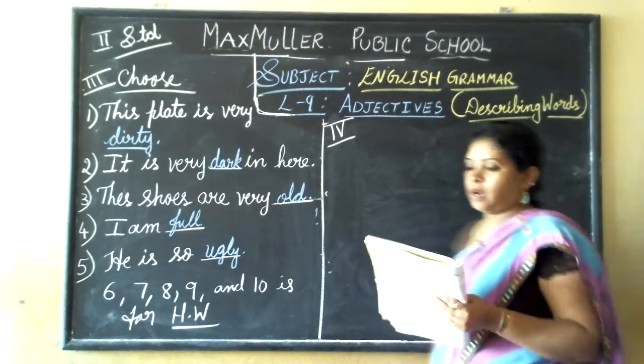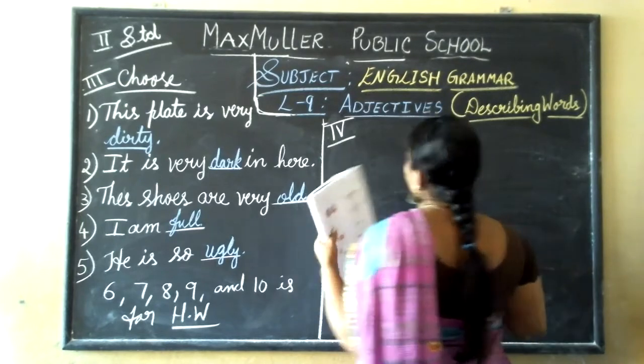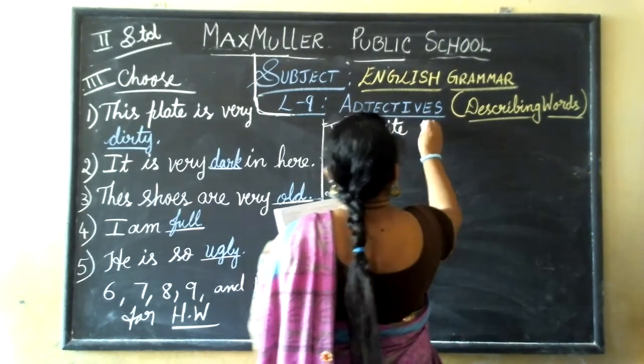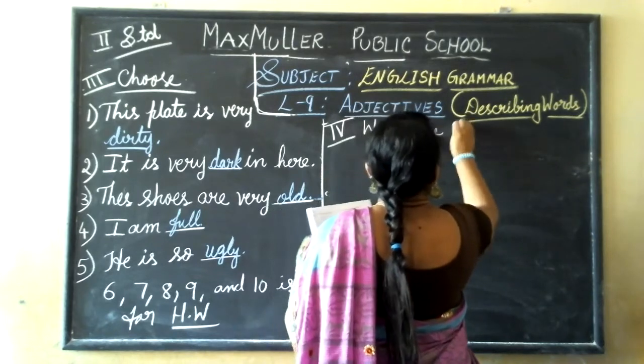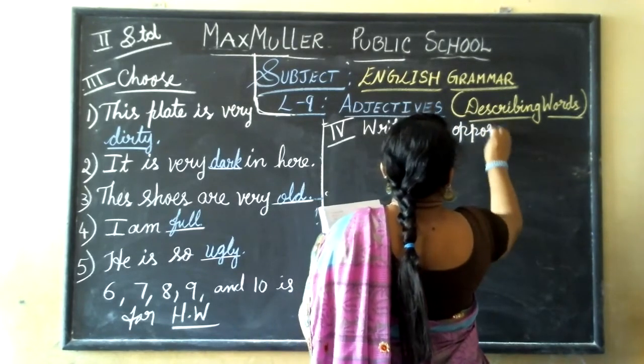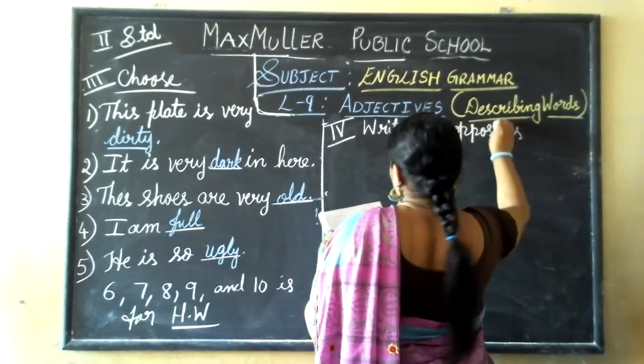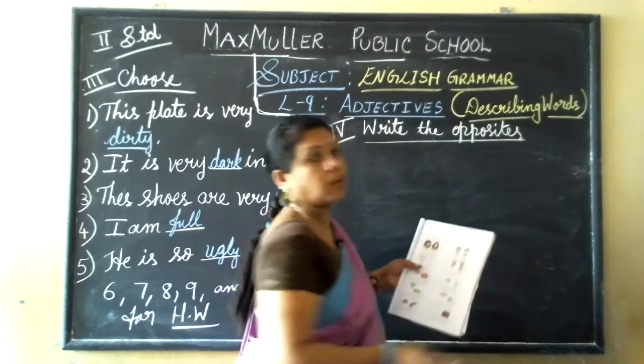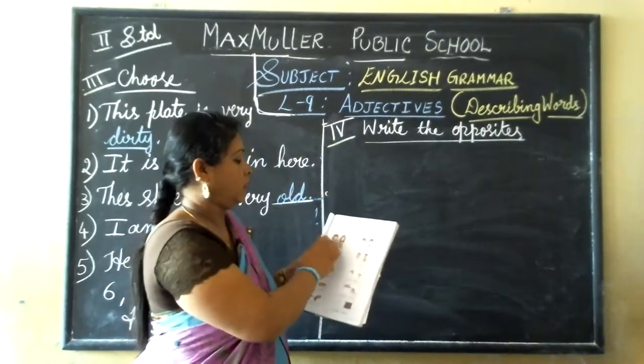Okay. Now next is fourth main, write the opposites of the words which they have given here. Now you can see the picture here.